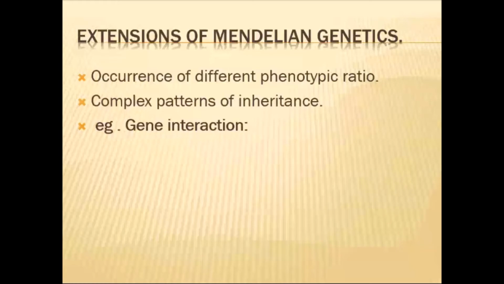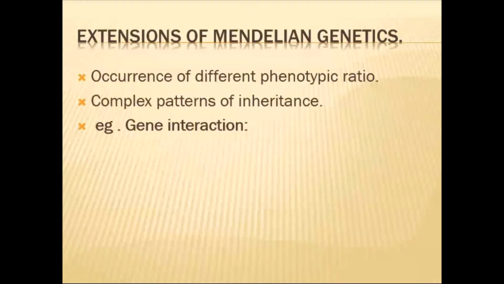So if you are observing a pink color, varieties of pink colors are there, and varieties of red colors are there. But minutely, if you are looking at the genotypic ratio, we will get a number of characters. Even if it is a pink color, among the pink colors we can see different genotypic characters. But here in the extension of Mendelian genetics, the first thing is different phenotypic ratios were observed in the F2 generation. See the next one, complexity of inheritance.